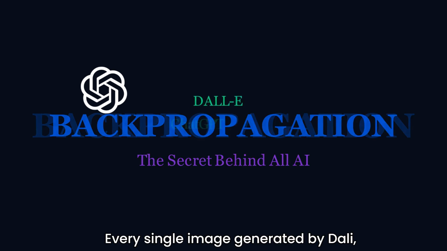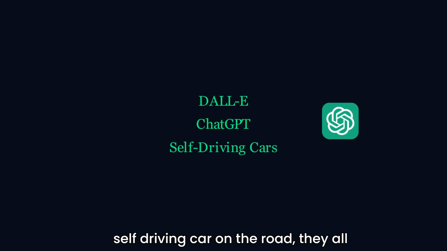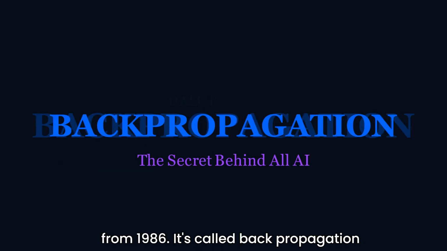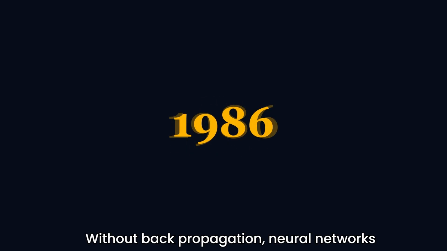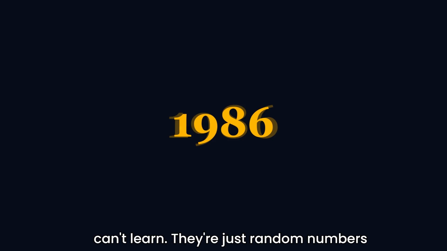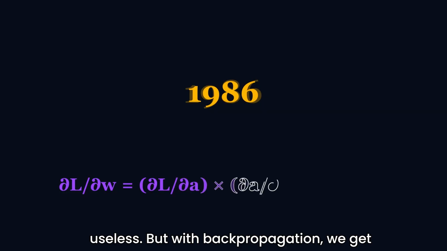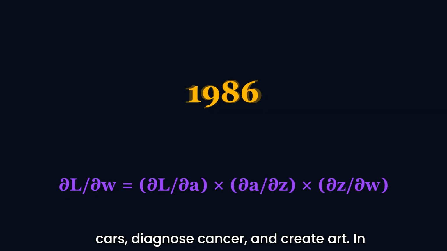Every single image generated by DALL-E, every conversation with ChatGPT, every self-driving car on the road, they all rely on one mathematical breakthrough from 1986. It's called backpropagation, and it's the reason AI works at all. Without backpropagation, neural networks can't learn. They're just random numbers sitting in a computer, completely useless. But with backpropagation, we get machines that can see, hear, speak, drive cars, diagnose cancer, and create art.